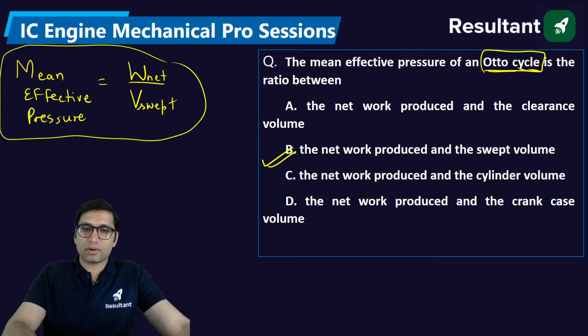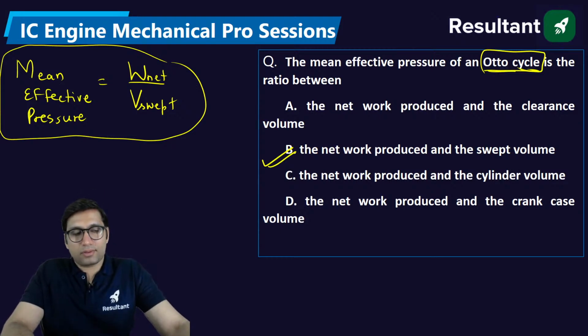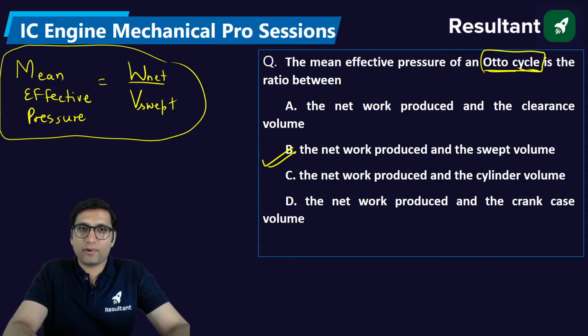So the right answer is option B for this question. Subhadeep, you are saying option D. Why D? The net work in the crankcase. No, it is not crankcase, it is swept volume. Or displacement volume or stroke volume, you can also say that.